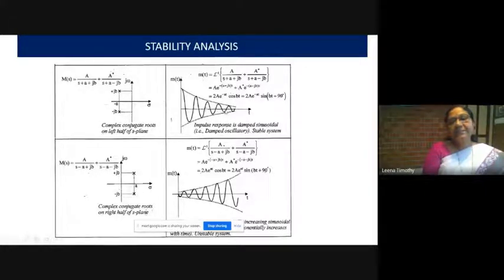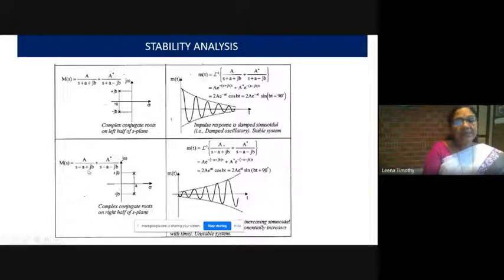The oscillations are damped out with respect to time, and finally it attains 0. So the system is stable. The input signal is impulse, so when time t is greater than 0, the value of the function is 0. Finally it attains the steady state value. Therefore the system is stable.